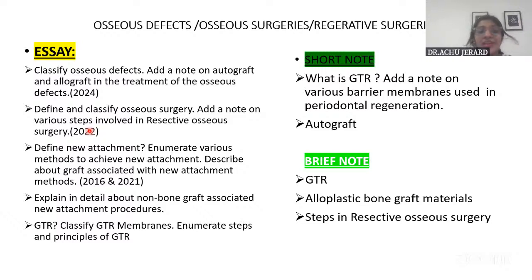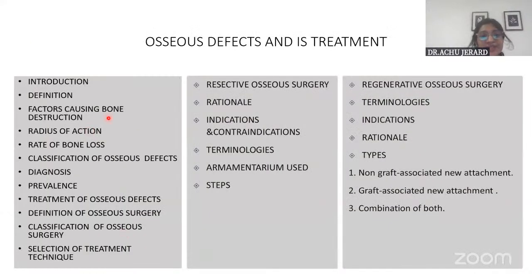The only thing is that in the first question, you need to elaborate the different defects. You have to write one or two or three sentences under each of the defects. Whereas in the second question, you just enumerate the defects, list them out, and then you move on to the osseous surgery. Okay. So I have given it like this.